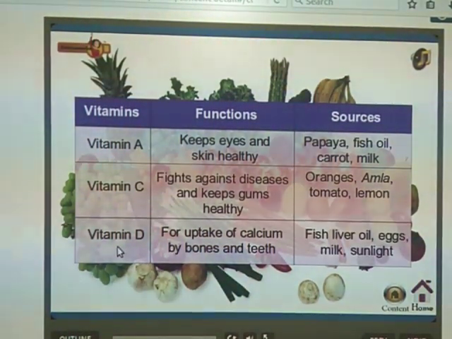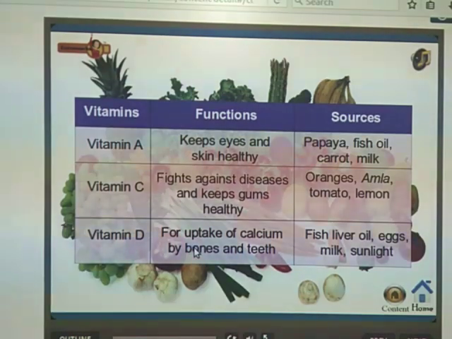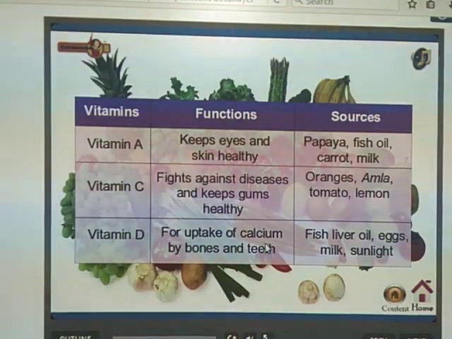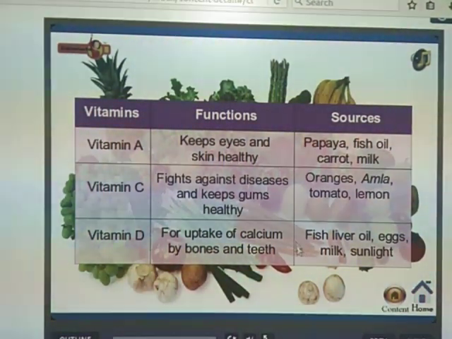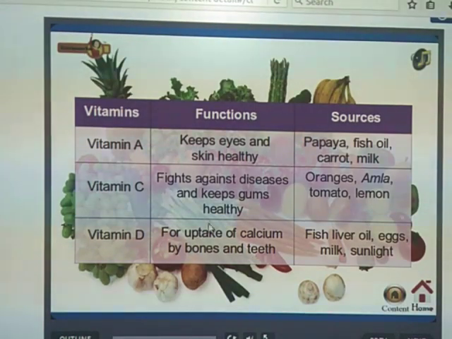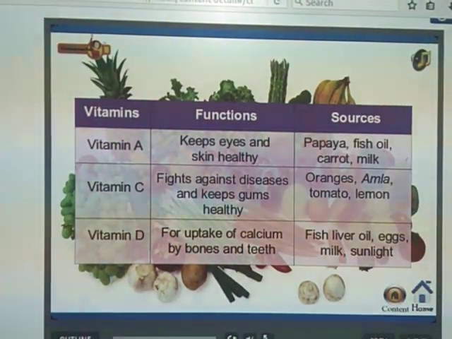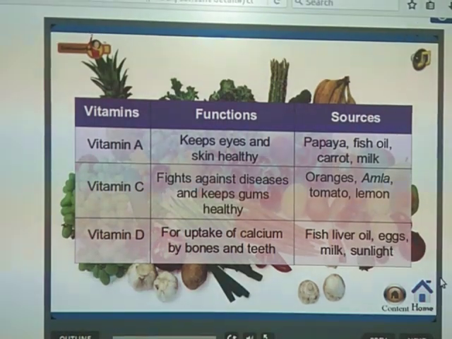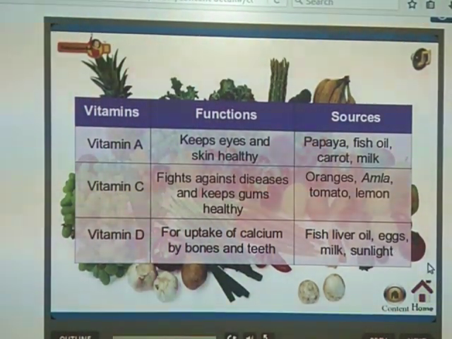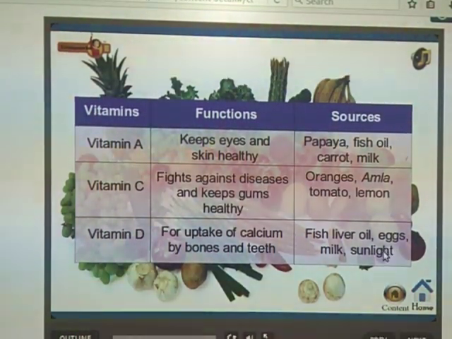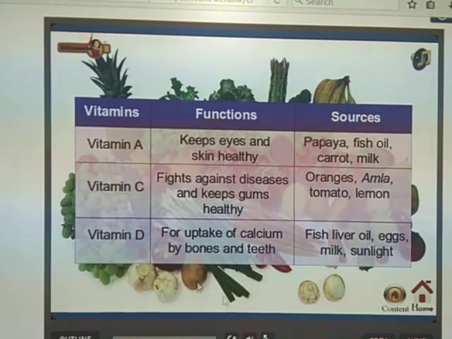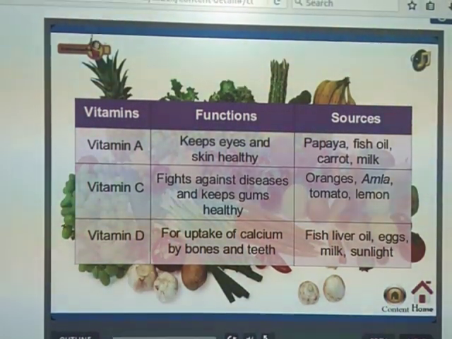Vitamin D helps the uptake of calcium by bones and teeth. The milk which we drink every day has calcium present in it, and this calcium helps keep our bones and teeth strong. What are some sources of vitamin D? That is fish liver oil, eggs, milk and sunlight. We get a large amount of vitamin D from sunlight. So this is about the types of vitamins, their functions and sources.